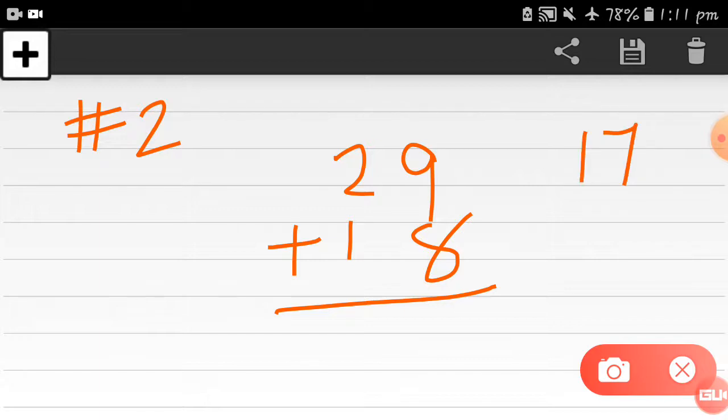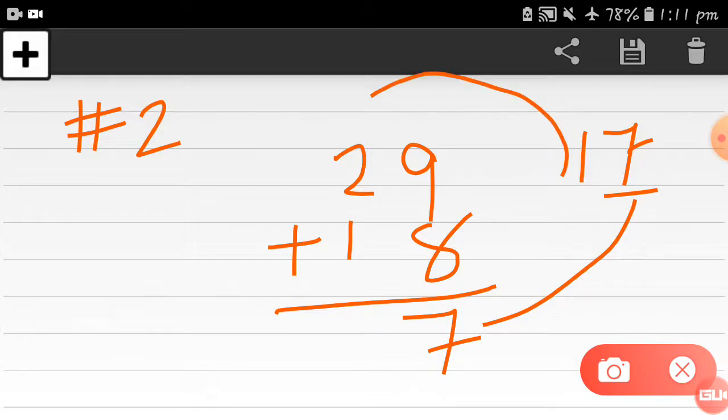So just check the value which is at the ones place. Here 7 is at the ones place, so you have to write down this 7 at the ones place, you can see, and this 1 is remaining, so you have to carry it forward to the tens place. So now here you have to add this number in the tens place.